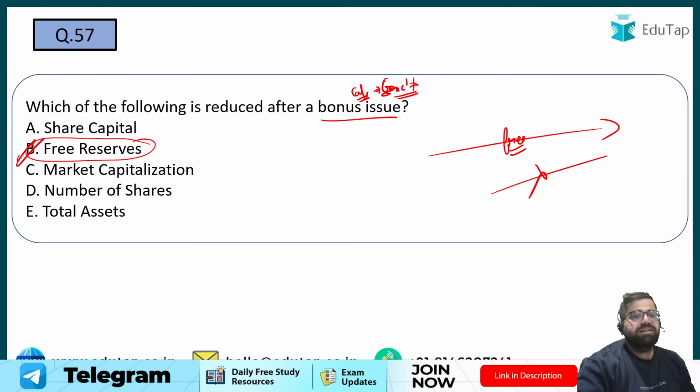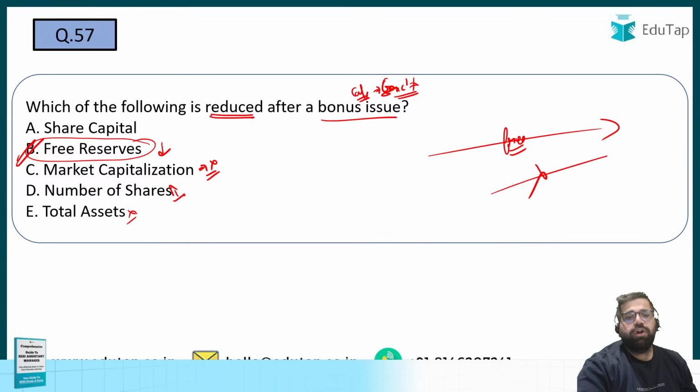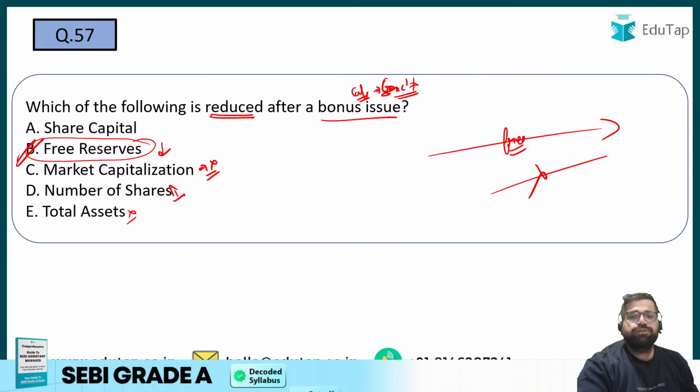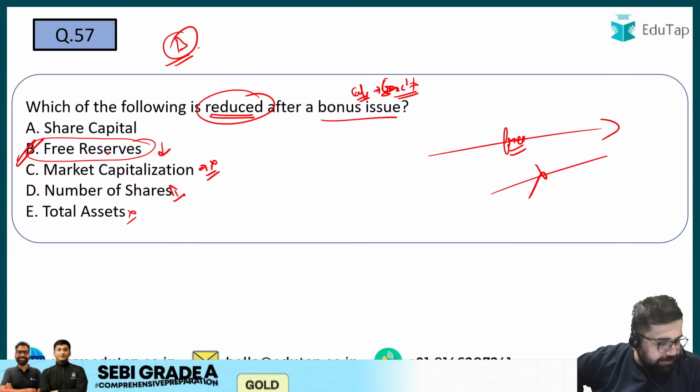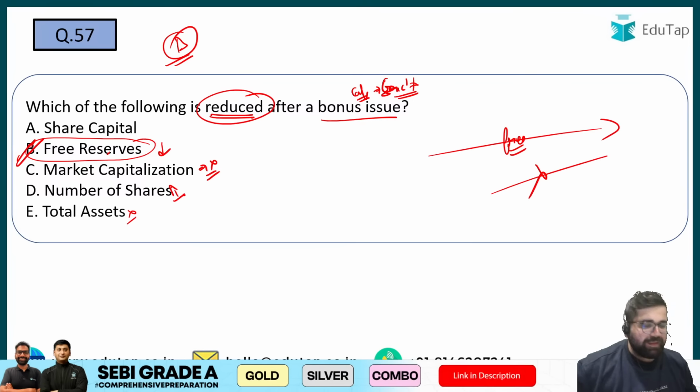So free reserves will reduce. Market capitalization won't change. Number of shares will increase. The question is asking about reducing. Total assets will not take any impact. So one thing which will definitely reduce is free reserves. So my answer will be option B. Let me see in the chat box how many of you are giving the correct answer. Yes, it will be B.